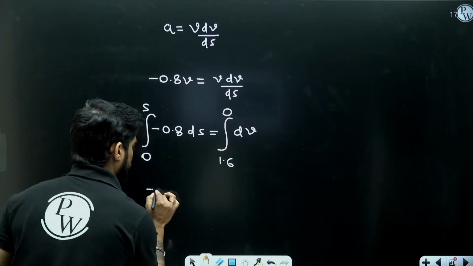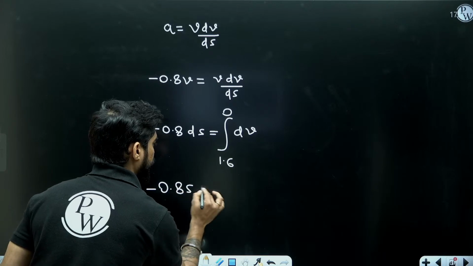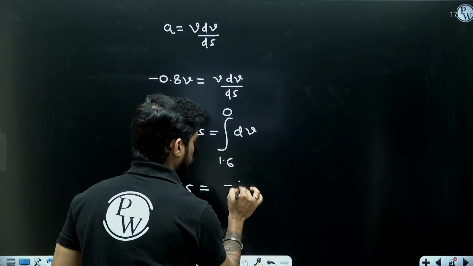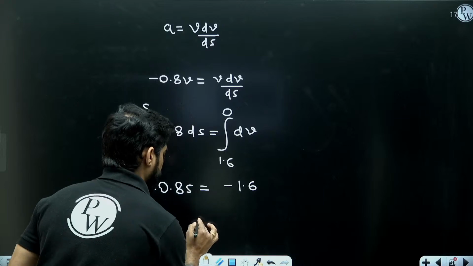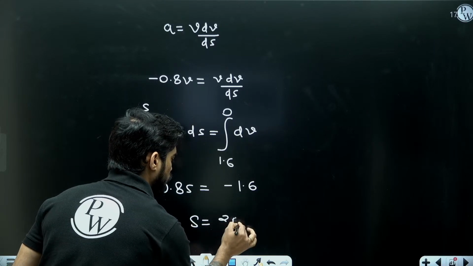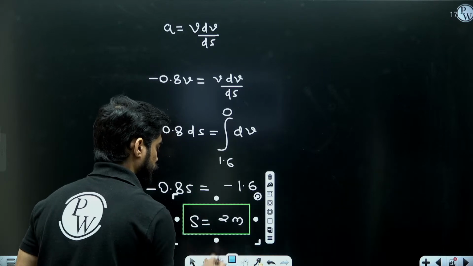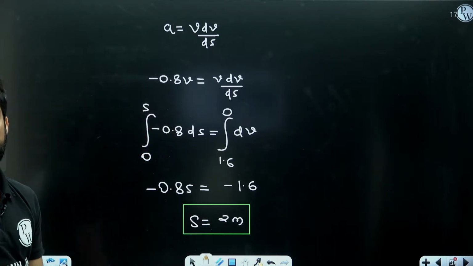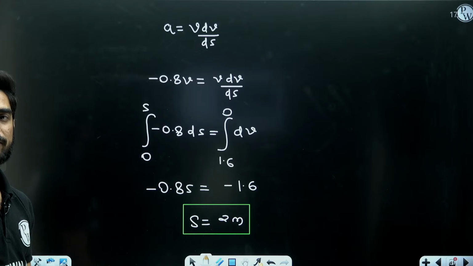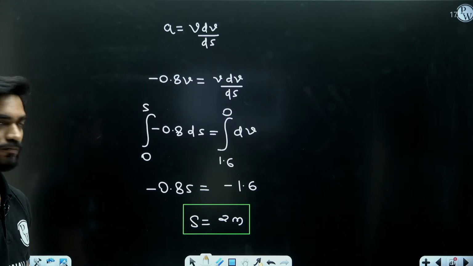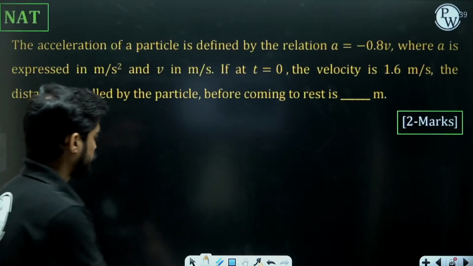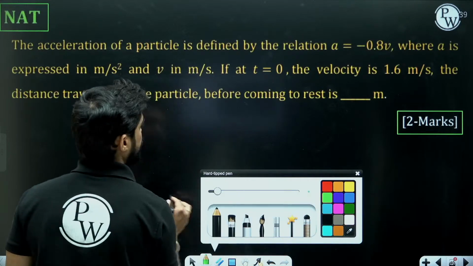So this will become minus 0.8 s equals minus 1.6. So s will be equal to 2 meters. Everyone is getting 2 meters.